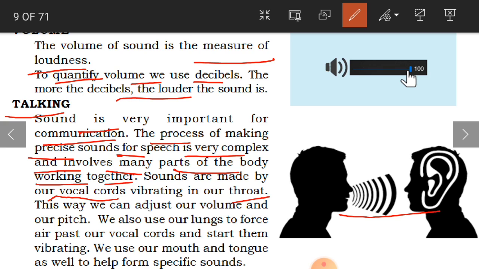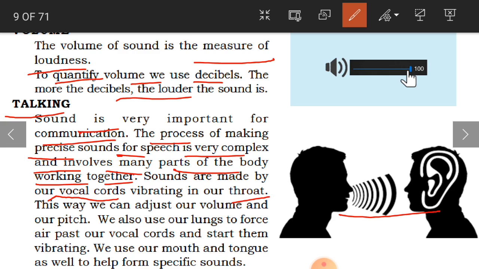When you talk, children, just hold your hand on your throat and try to talk. You will see the movement from the throat, even the lungs. From the lungs, then throat, then jaws, then mouth, then tongue. All these body parts are involved in talking.